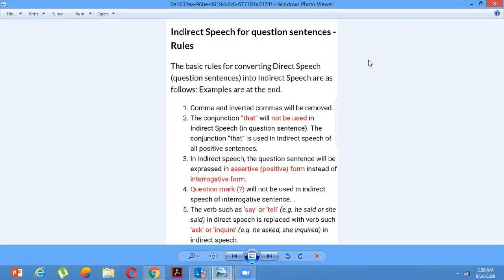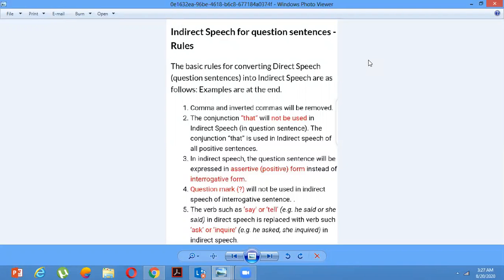Today we are repeating one of our previous lessons, that is the indirect speech for question sentences. Today we will learn about the basic rules for converting direct speech, that is interrogative sentences, into indirect speech, as follows. Examples are at the end.